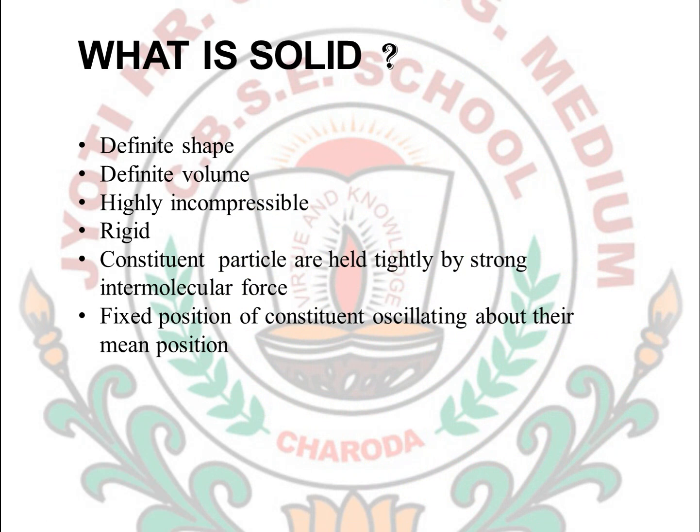Next, what is a solid? How can we define a solid? The solid has a definite shape. All solids will also have a definite volume, due to the presence of definite shape.